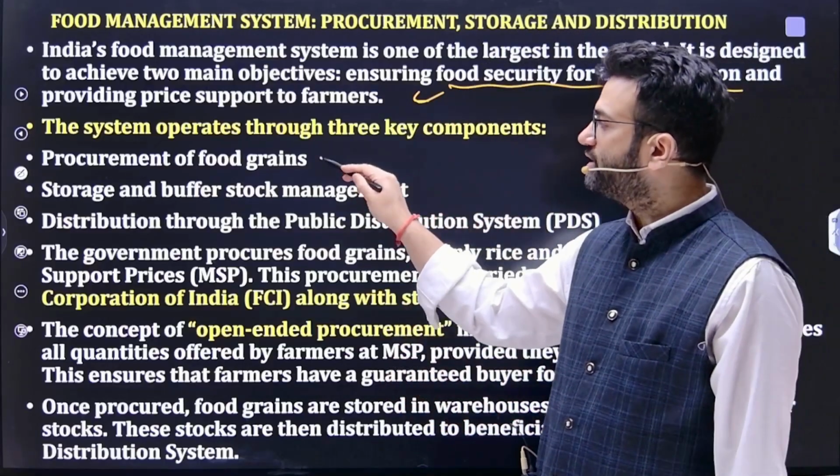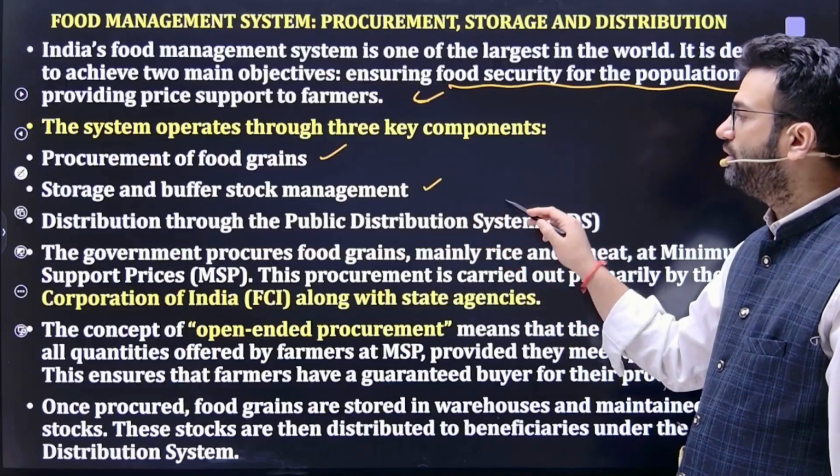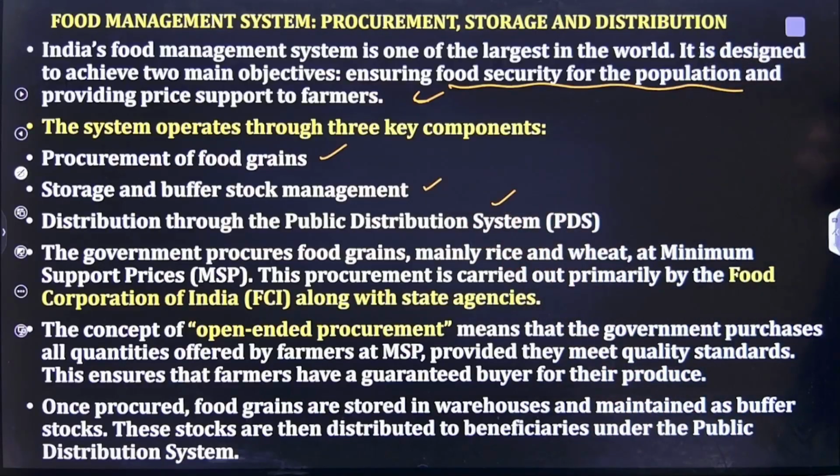पहला, food grains procurement, then storage and buffer stock management, then distribution through PDS, through ration shops as well. The government procures food grain, mainly rice and wheat, at MSP. This procurement is carried out primarily by FCI with state agencies.